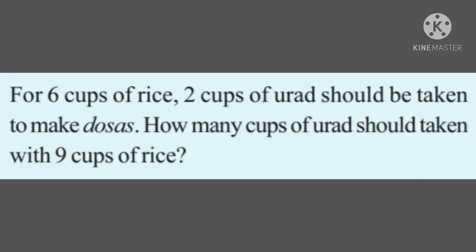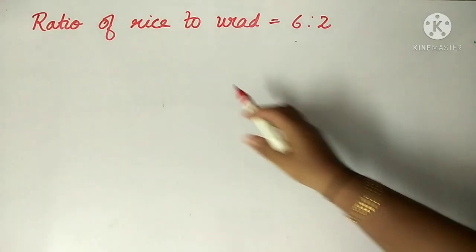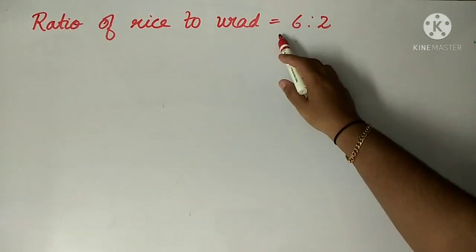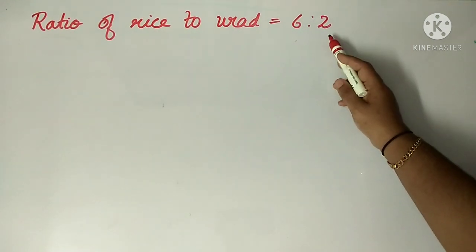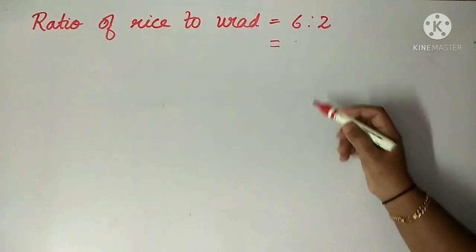Next question. For 6 cups of rice, 2 cups of urad should be taken to make dosas. How many cups of urad should be taken with 9 cups of rice? According to the question, for 6 cups of rice, 2 cups of urad is needed. So, we write ratio of rice to urad is equal to 6:2. But here 2 is a common factor. So, we can divide both the numbers by 2.